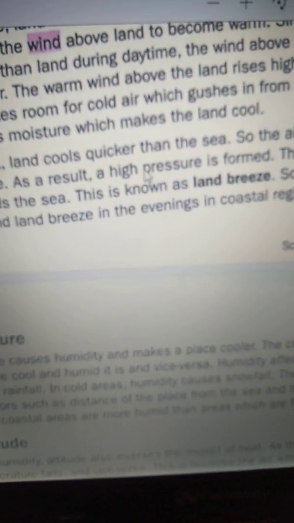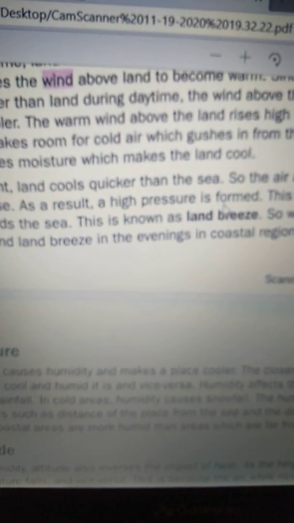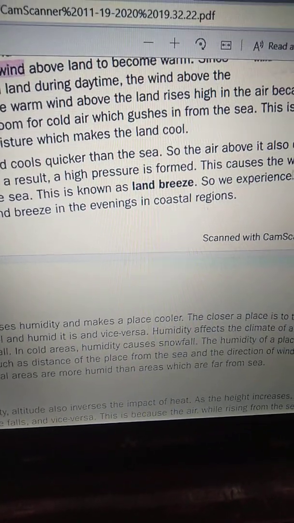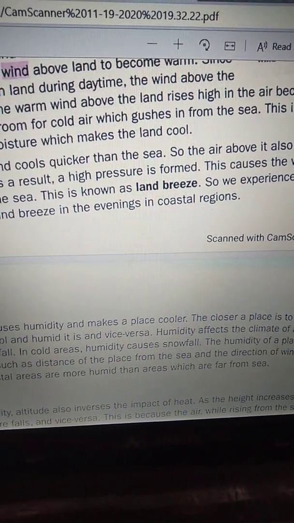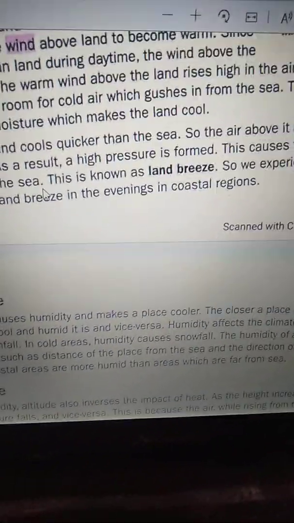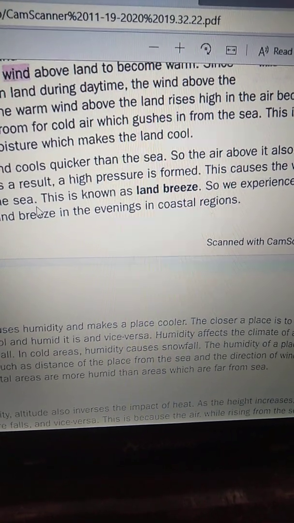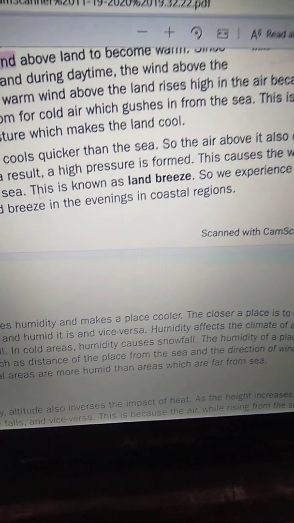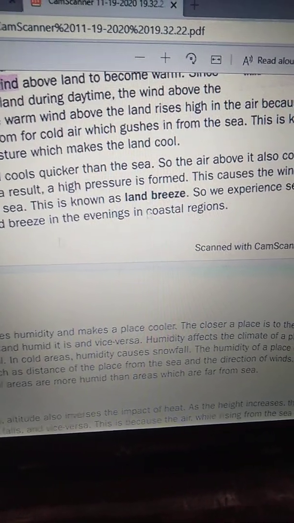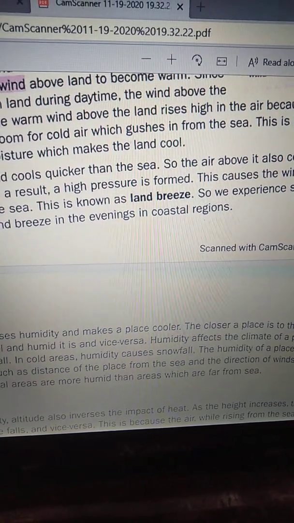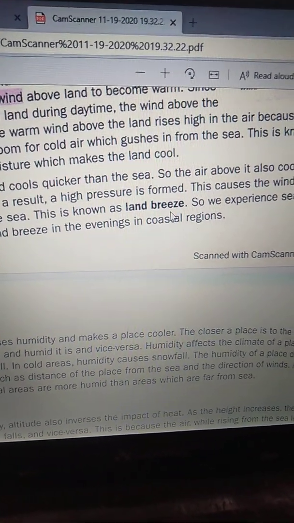As a result, a high pressure is formed. This causes the wind to blow outwards towards the sea. This is known as land breeze.